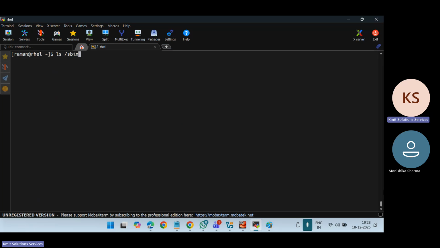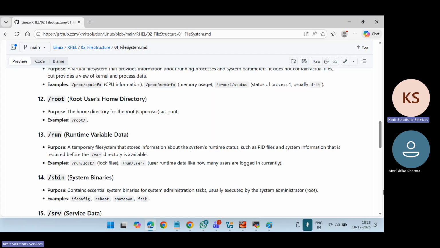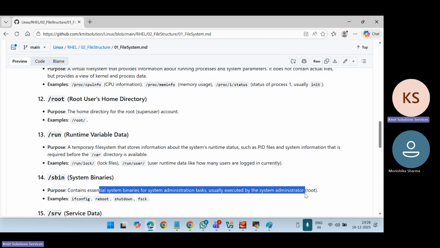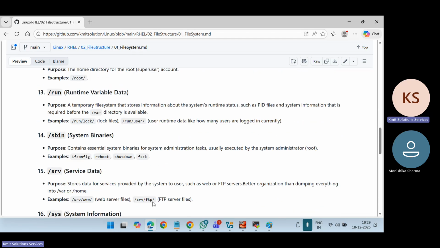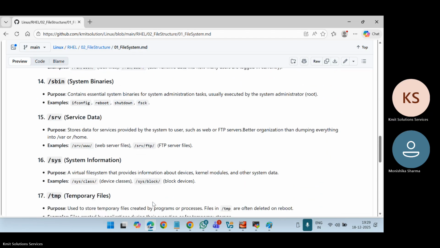So if I say ls /bin, see, the ls command is here, but it is not in sbin. The sbin directory holds essential system binaries for system administration tasks, which only root users typically use, like ifconfig, reboot, shutdown, file system check, etc. Then there is the service data, meaning those running as a service.